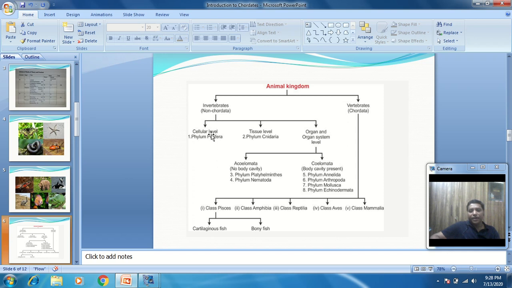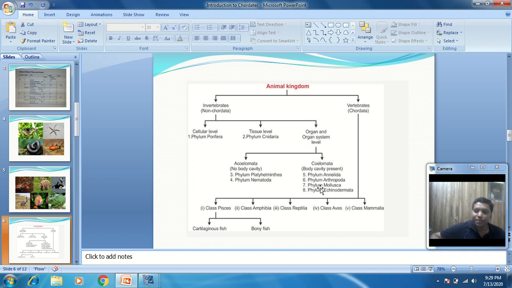In the cellular grade of organization, an example is the Porifera, all the sycons, then Hyalonema. These sponges are examples of the cellular grade of organization. For the tissue grade of organization, examples are Cnidaria, Hydra. Organ grade of organization: a number of organisms come under this category.